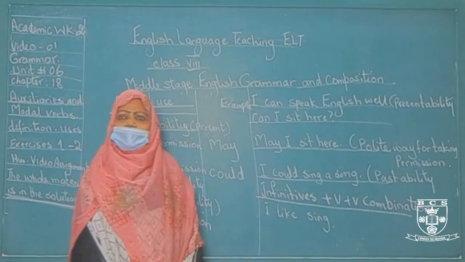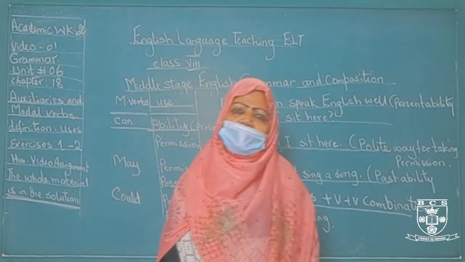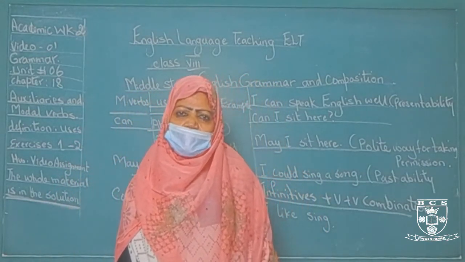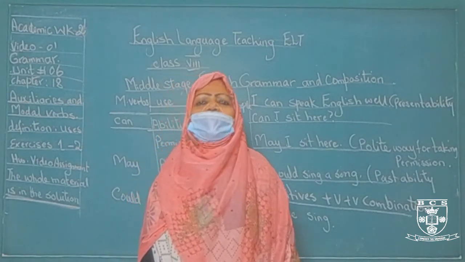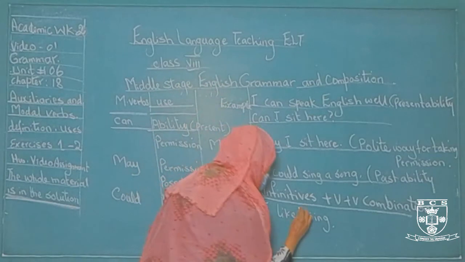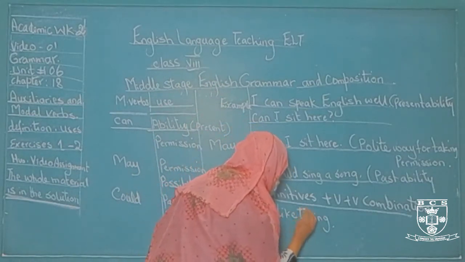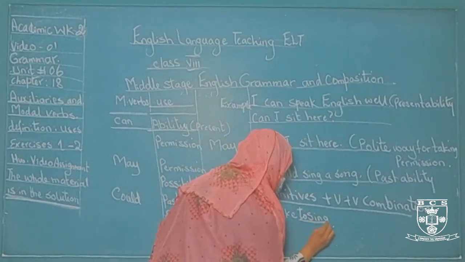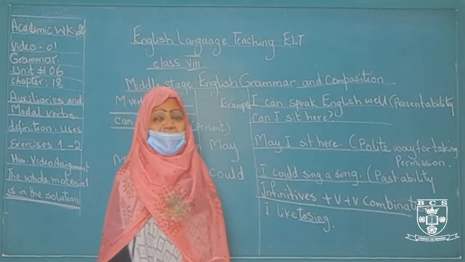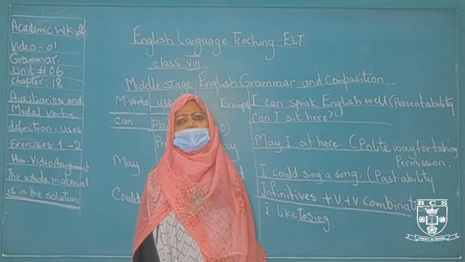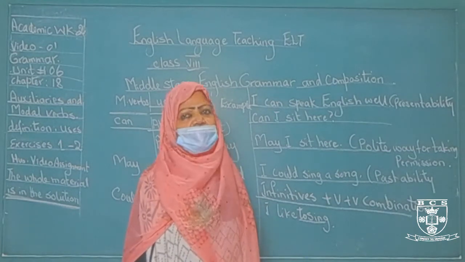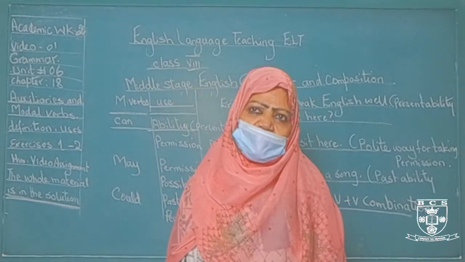I like singing. Is it a proper sentence? What do you think? What should I do? Okay, I will put 2. This is called infinitive verb. I like to sing. Now it gives the complete sense. But in modal verbs, we never use verb plus verb combination.